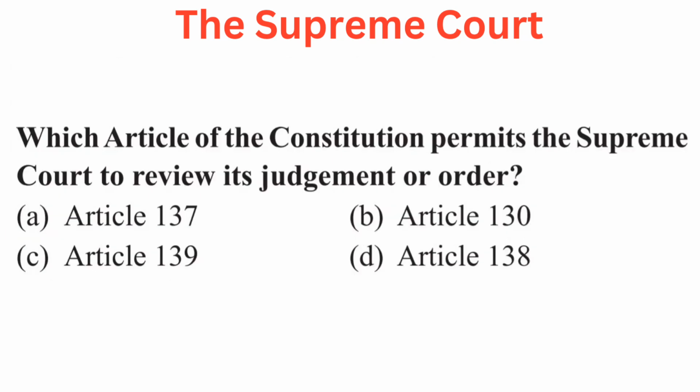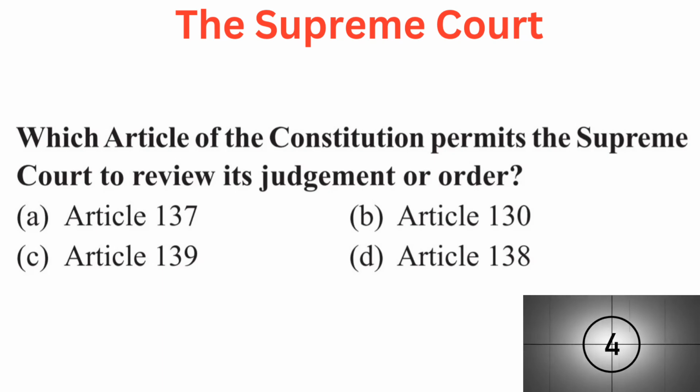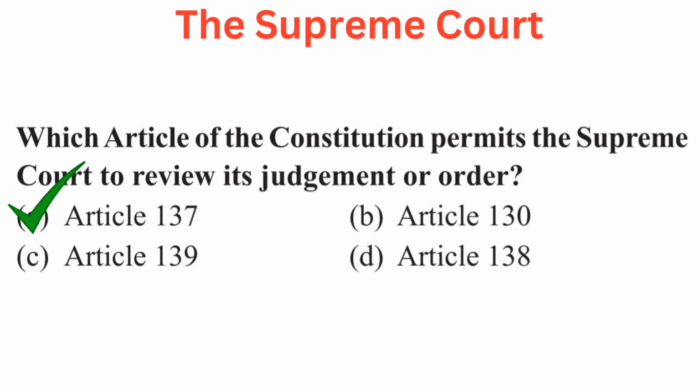Your question is: which article of the Constitution permits the Supreme Court to review its judgment or order? Your options are A. Article 137, B. Article 130, C. Article 139 or D. Article 138. Right answer is A. Article 137.